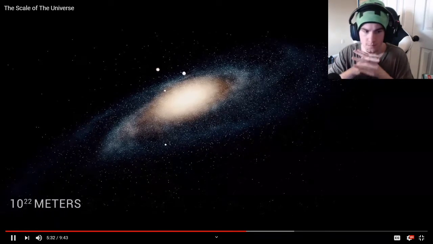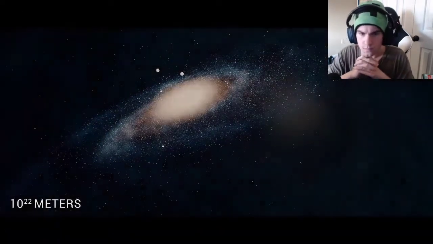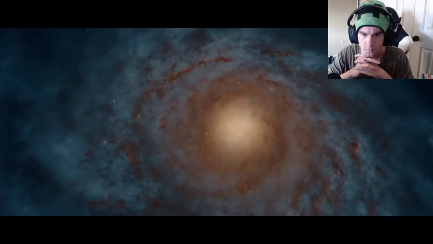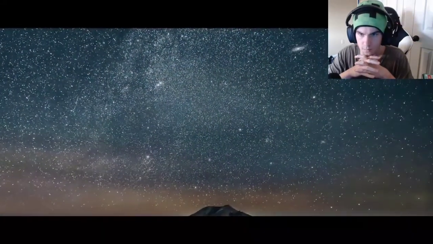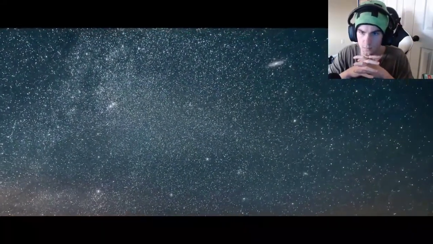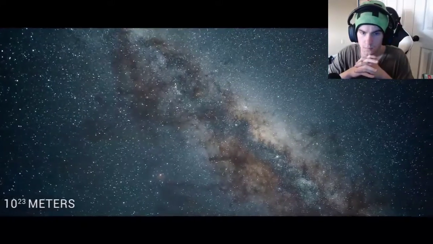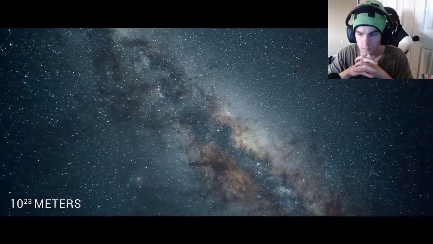However, at 10 to the 22 meters, we reach the distance to our nearest neighboring galaxy, Andromeda. You can actually see Andromeda in the night sky with a simple pair of binoculars or normal telescope. At 10 to the 23 meters, we reach what is known as the Local Group.